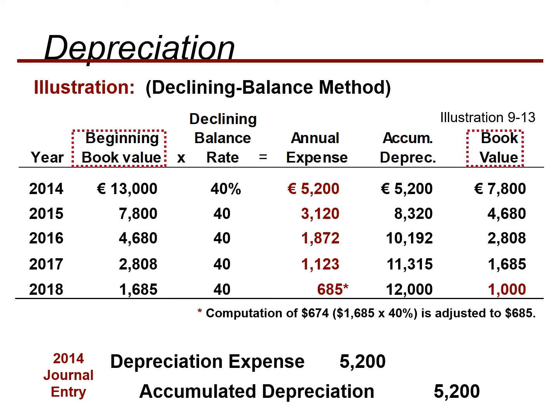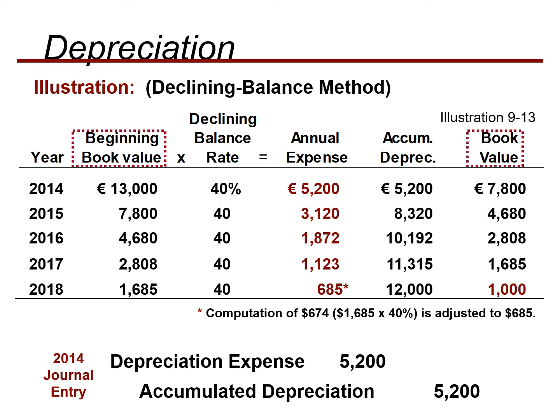So now the 685 is the annual expense. We make a little adjustment because we want 1,000 salvage value at the end of the period. That's why we have made a little adjustment. With the help of computation, we'll get 674, but we need 685 over here. That's why we have made a little adjustment over here.